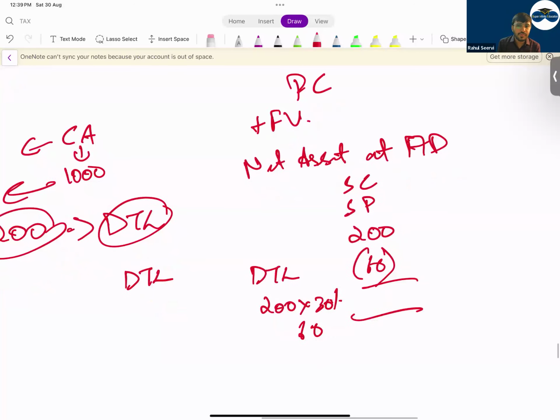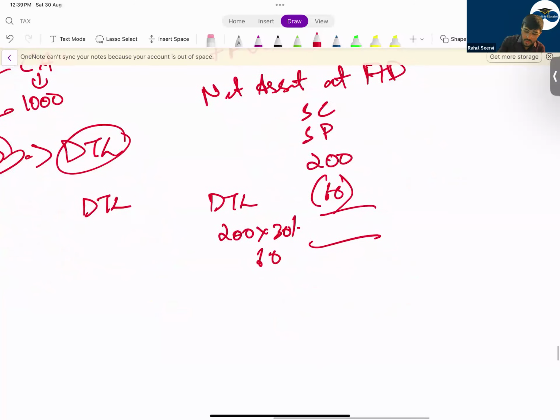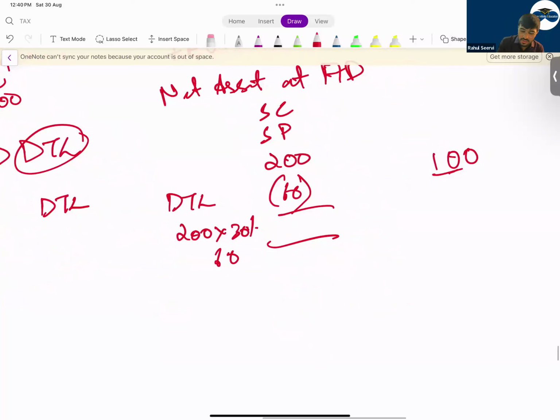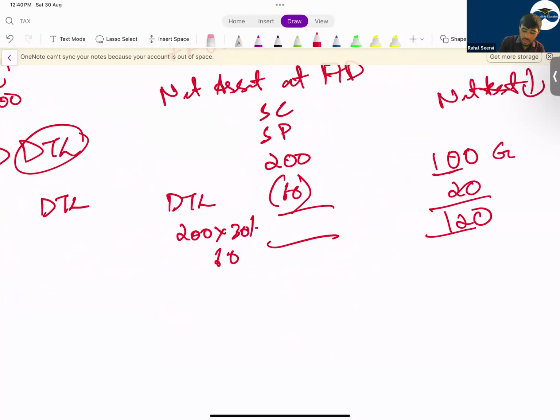So in a basic sense, if my goodwill is coming to 100 and I have not taken the impact of deferred tax liability, what will I do? I will increase my goodwill to 120 because my net asset value is decreasing. My net asset value is decreasing, goodwill will increase.